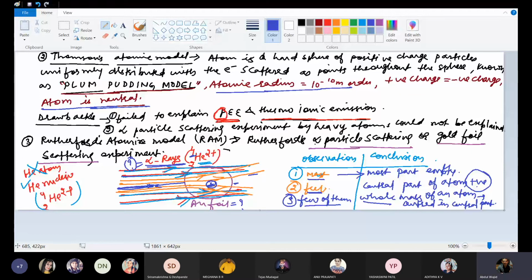Since alpha rays are heavy, their momentum will be more, so they won't be getting affected by any physical factor. That's why alpha rays are used.